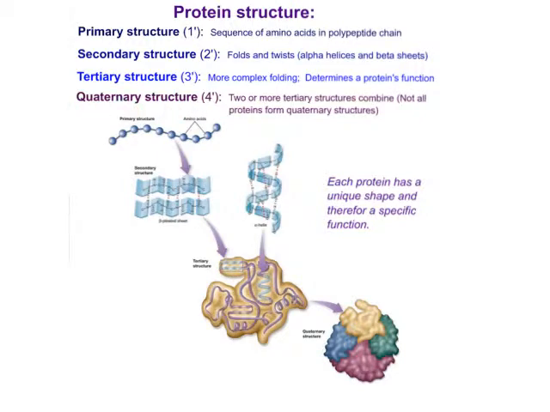The quaternary structure, or 4°, is the structure that not all proteins will undergo, but when we have two or more tertiary structures that combine together, it will form the quaternary structure. Each protein has a very unique shape and therefore a very specific function, and these primary, secondary, tertiary, and quaternary structures are some intricate and beautiful designs that proteins undergo in order to become active and functioning.